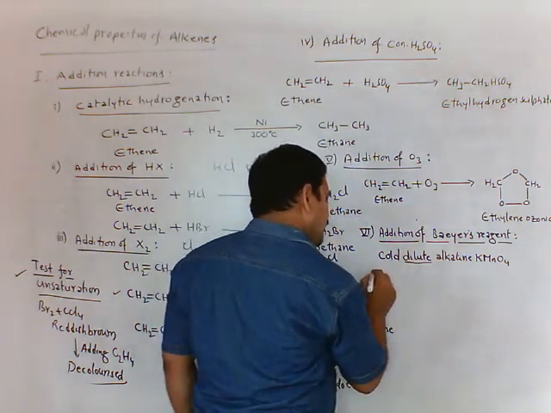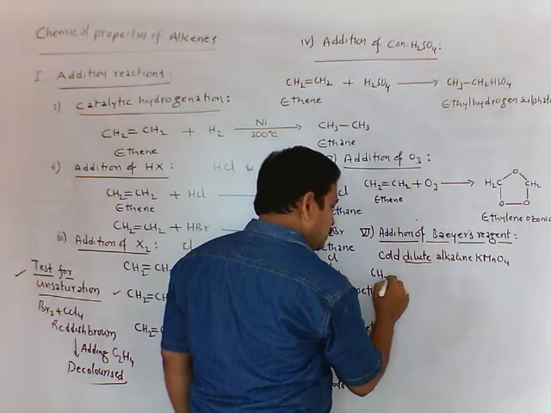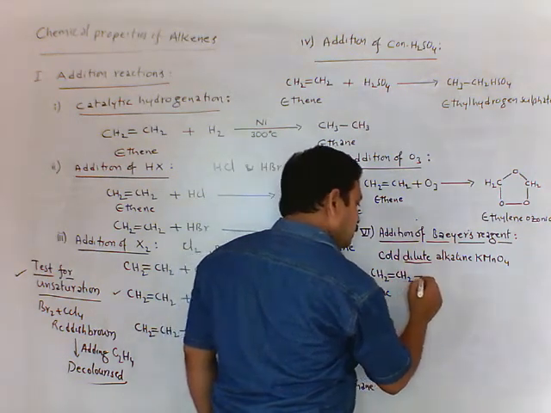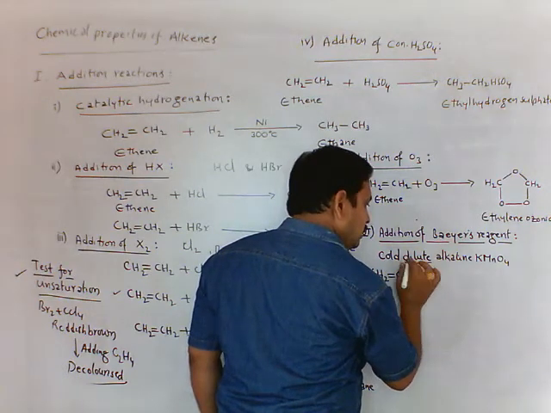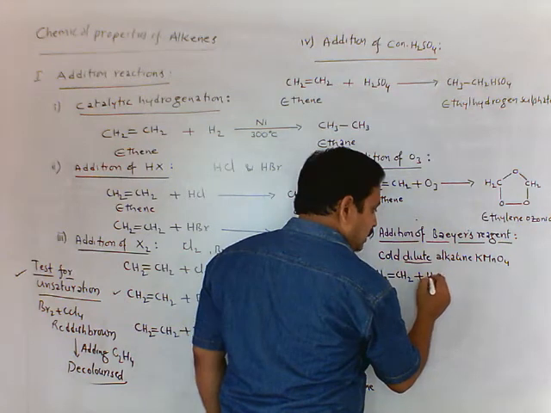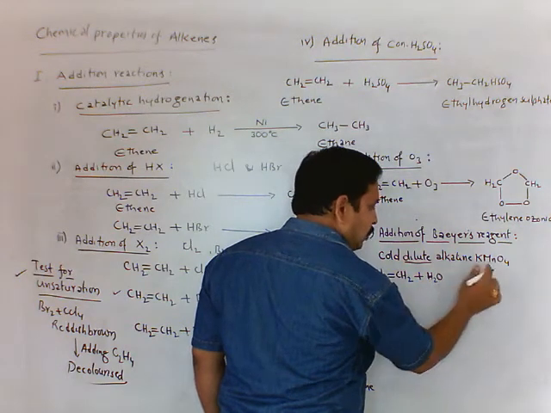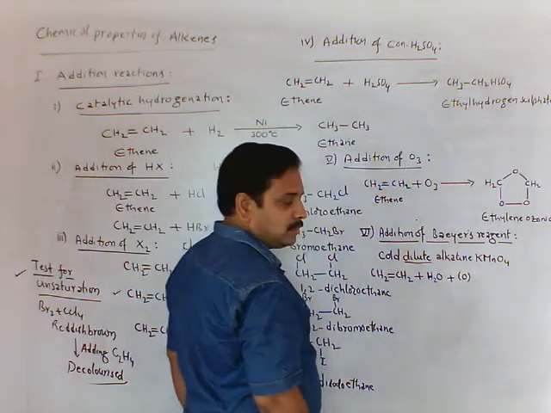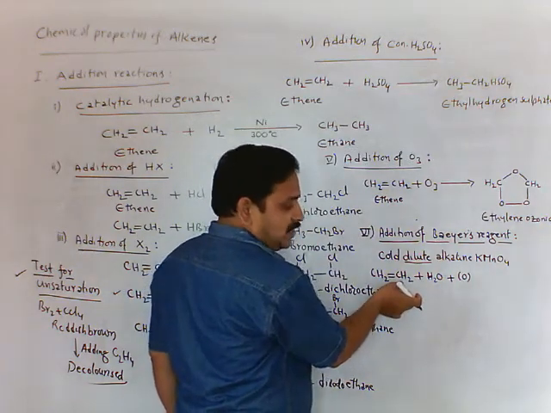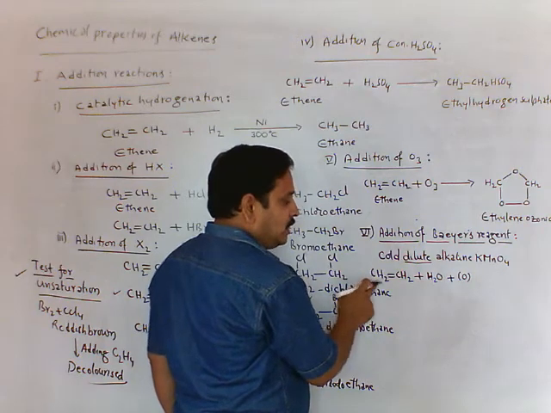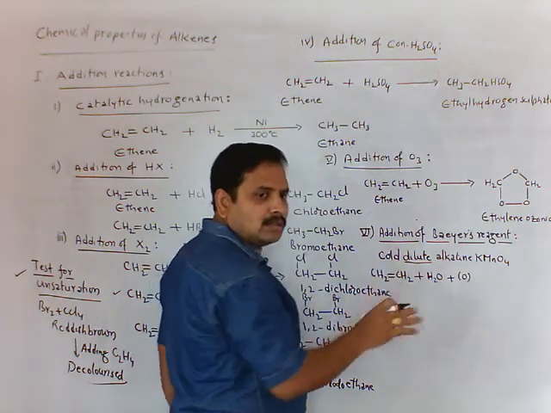So here reaction you can easily understand. CH2 double bond CH2, this is ethene treated with dilute, meaning more water we have here. This oxidizing agent, alkaline potassium permanganate, supplies nascent oxygen. So one OH group attached to this carbon, another OH group attached to this carbon. Double bond becomes a single bond.